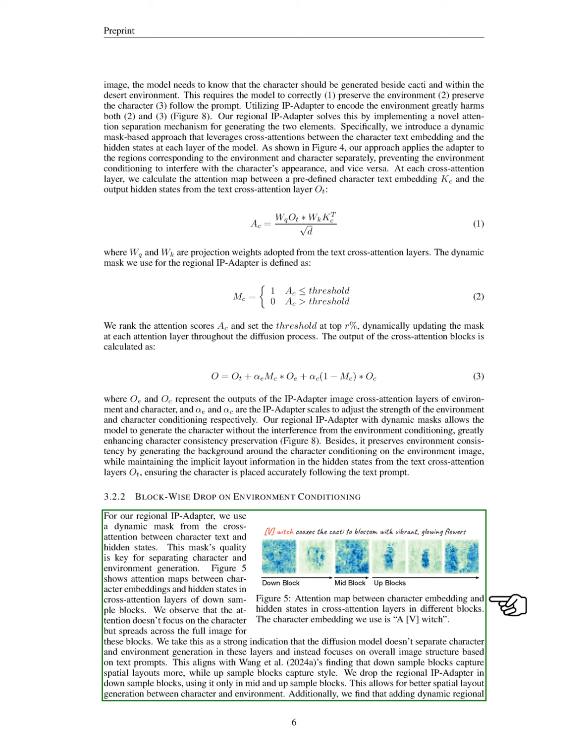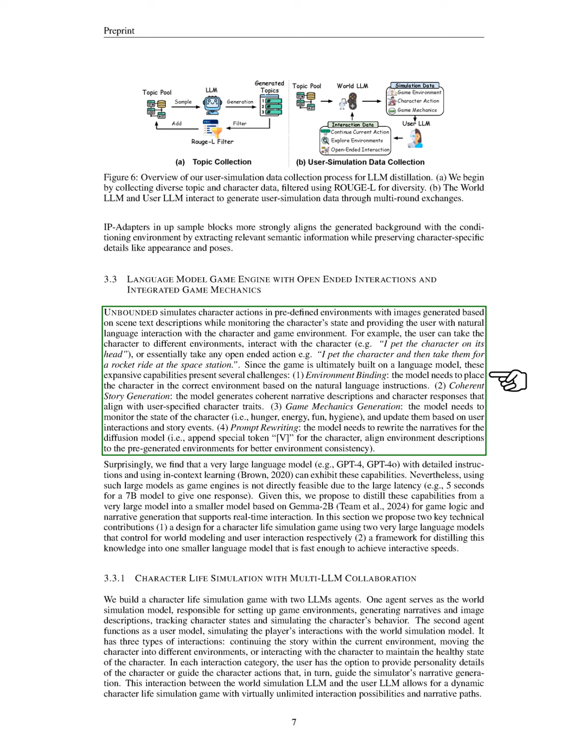Next, we introduce Unbounded, a language model game engine that simulates character actions in predefined environments using images generated from scene text descriptions. It allows users to interact naturally with the character and the game environment. For instance, users can take the character to various environments or perform open-ended actions like petting the character and then taking them for a rocket ride at a space station. However, this expansive interaction presents several challenges.